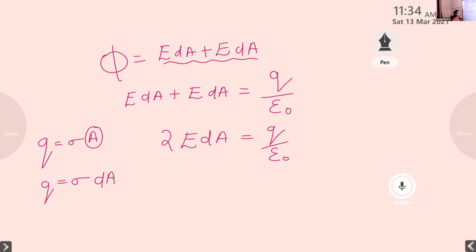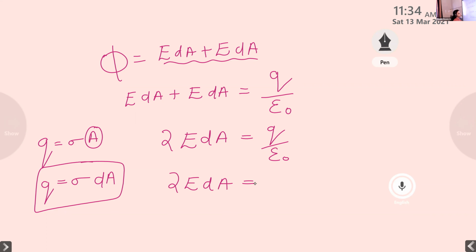Why are we taking dA? We are not considering the thin plane sheet as a whole. The electric flux equation is satisfied only for a small area dA. That is why the entire area changes into a small area, that is, Q is equal to sigma dA. We are substituting the value of Q into this equation. So what does the equation become?